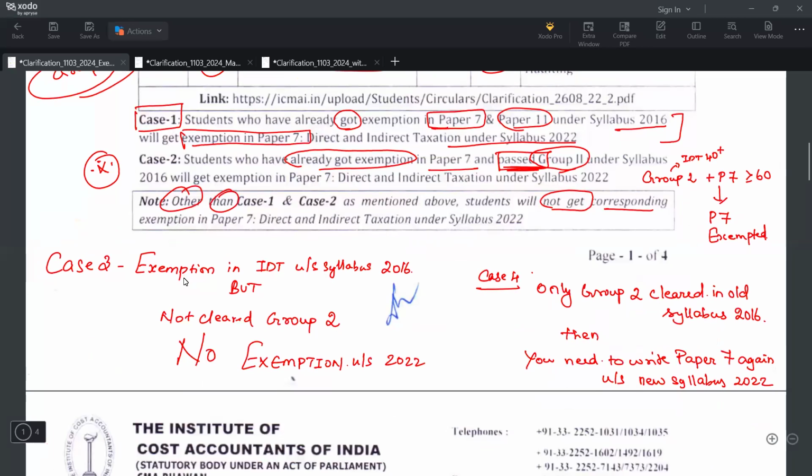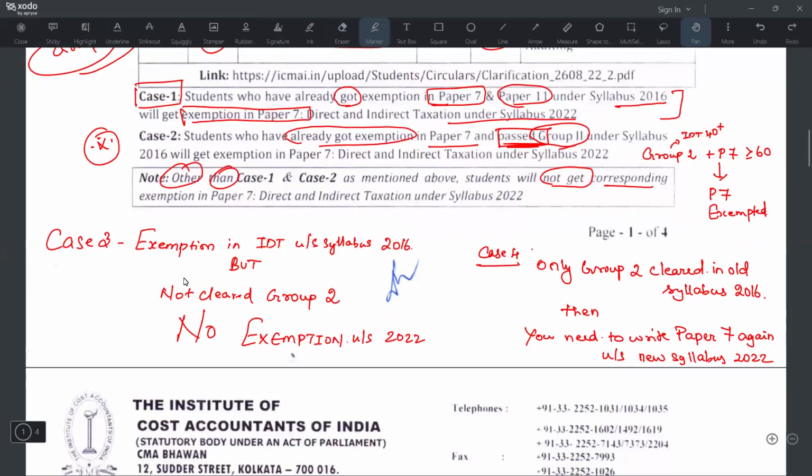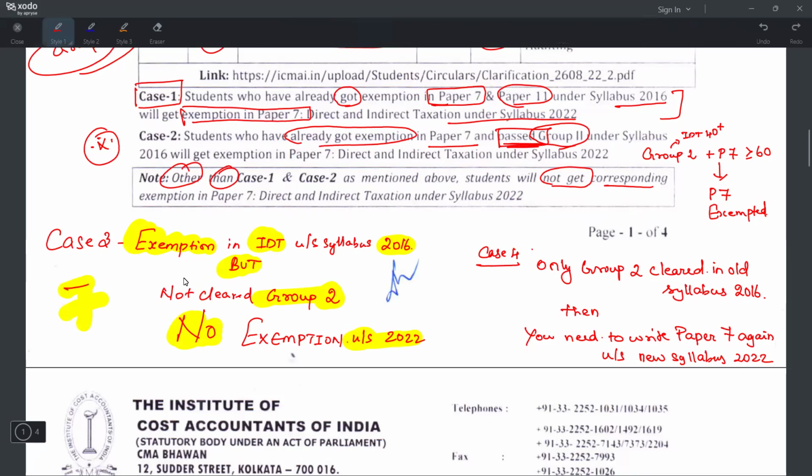Let me just analyze it. Suppose you have exemption in IDT under the old syllabus, but have not cleared group 2. Group 2 you have not cleared. Then no exemption for 2022. Paper 7, you need to appear again.